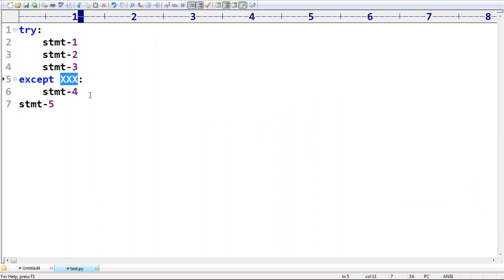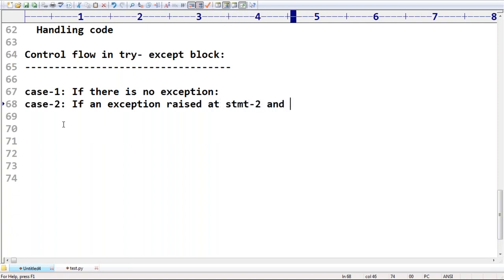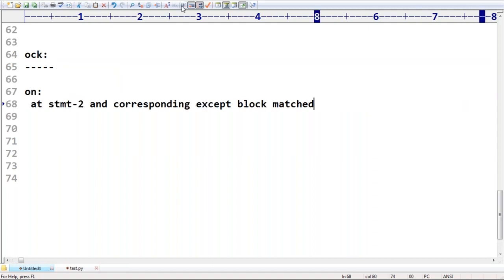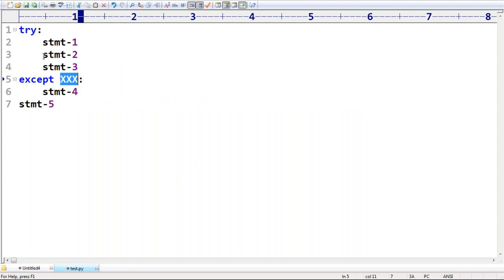Next, case 2, sir. Case 2, observe that. Sir, case 2, I'm taking. If an exception is raised at statement 2, and the corresponding except block matched, sir. Observe that. And the corresponding except block matched. Can you please observe? Here the problem is coming while executing here, the corresponding except block matched.